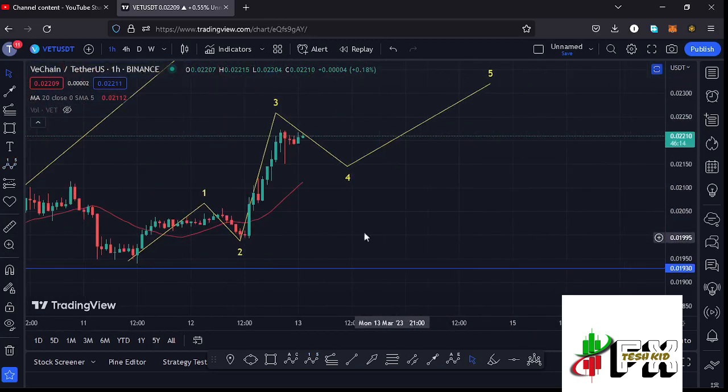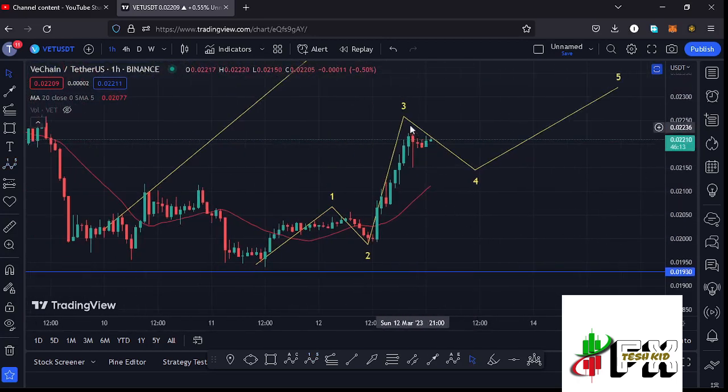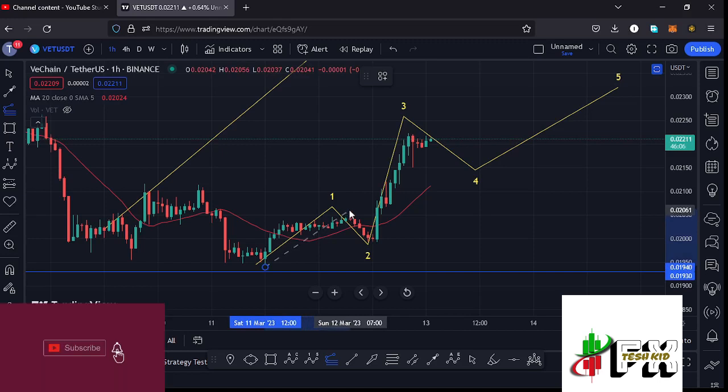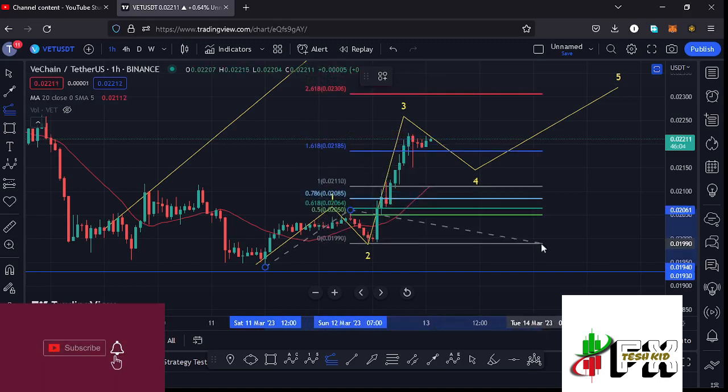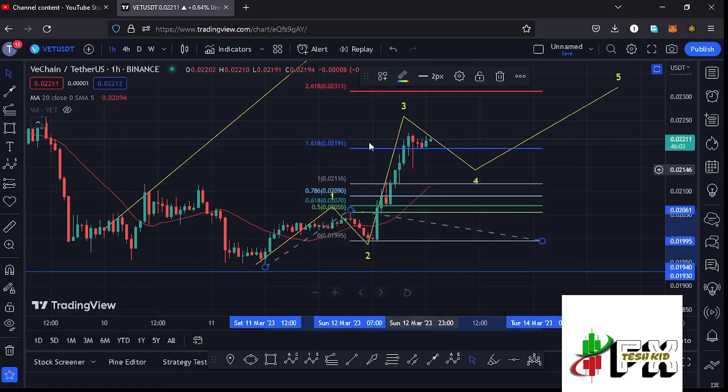And to see whether the wave 3 has done the minimum that we expect it to do, connecting the trend-based Fibonacci from the low of the first wave to the high of that wave 1, then dragging the fibs to the low of the second wave, that gives me a minimum target area to the upper side in the formation of that wave 3 at the fib level 1.618, and that is at around the $0.02191 mark.